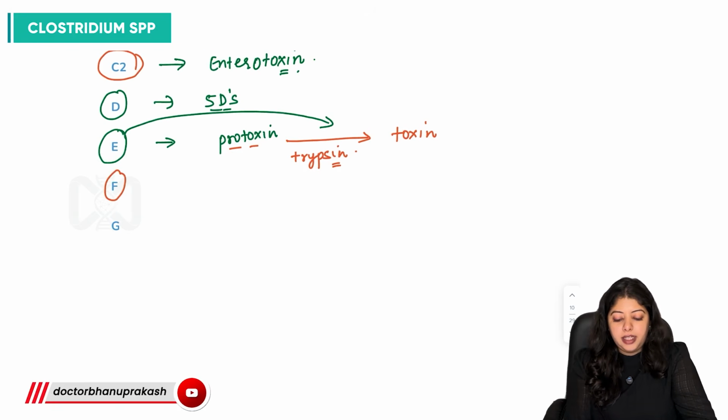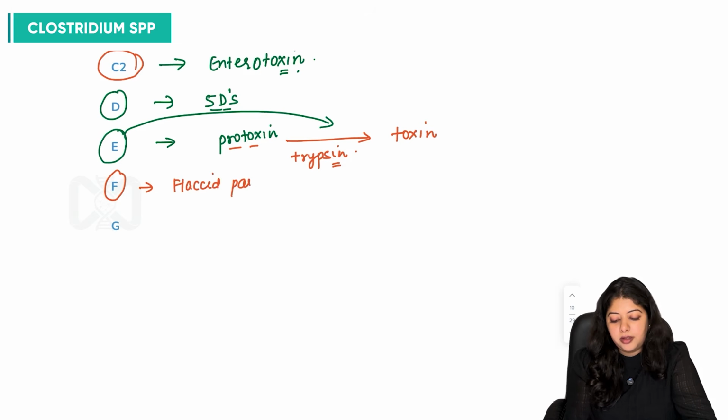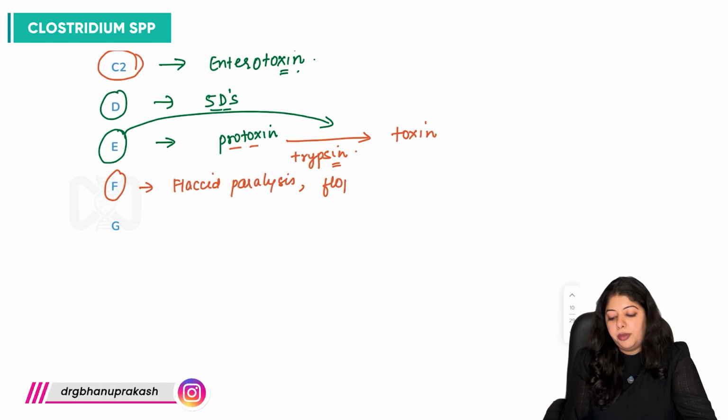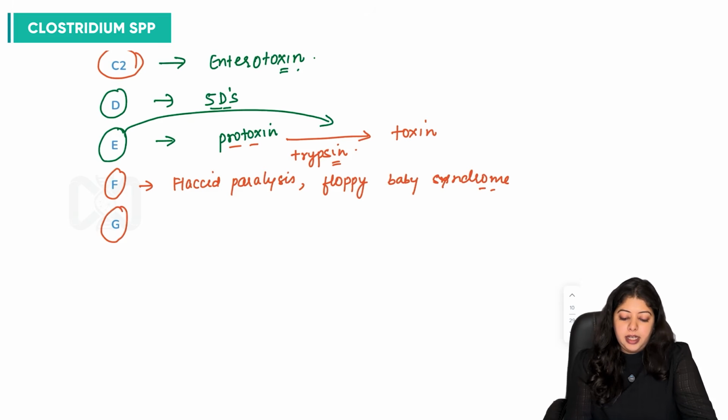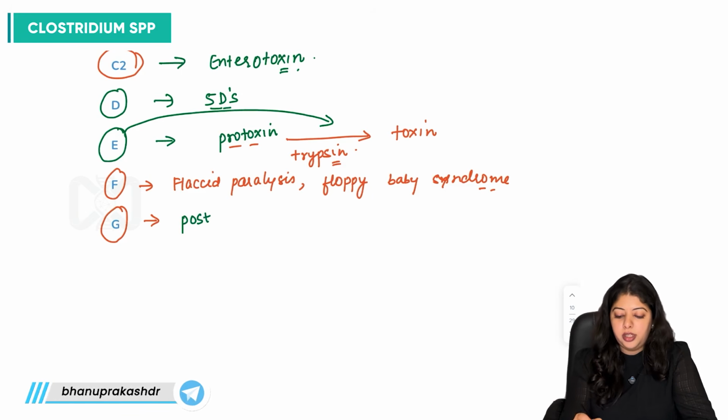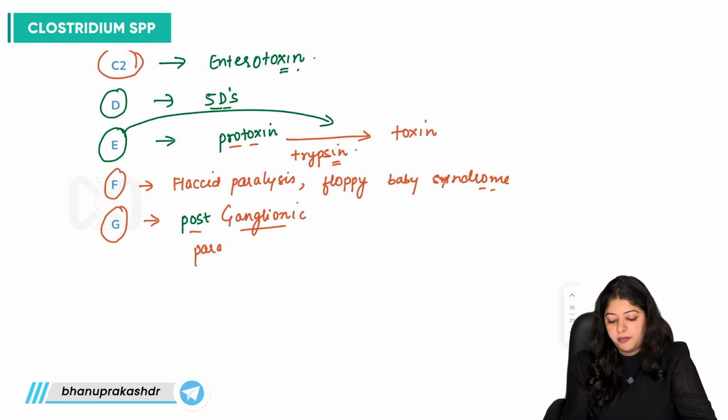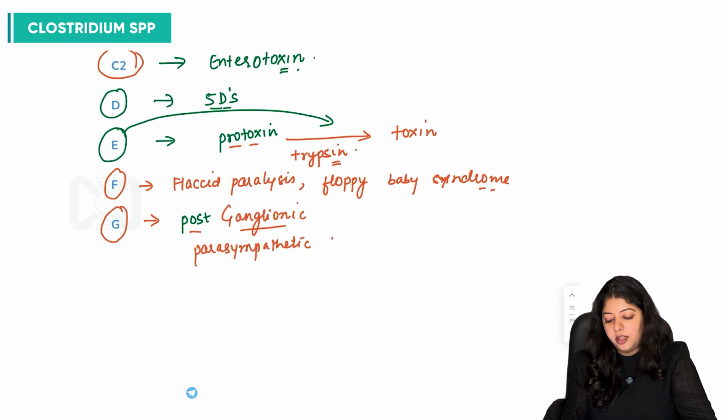Then with F, we can have flaccid paralysis, floppy child syndrome, floppy baby syndrome. And with G, it is acting at postganglionic parasympathetic nerve endings, nerve terminals, right?